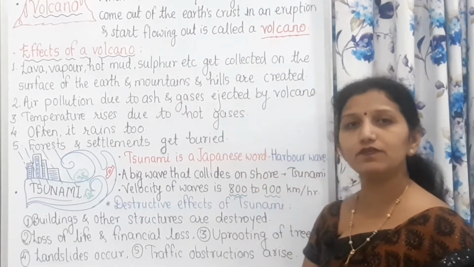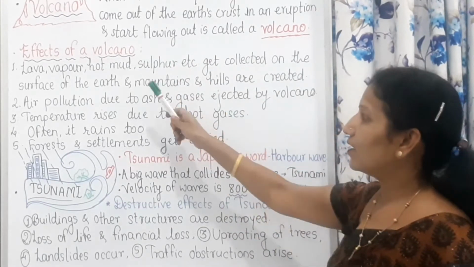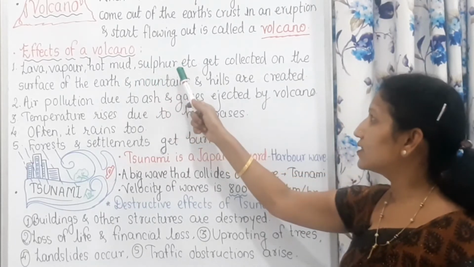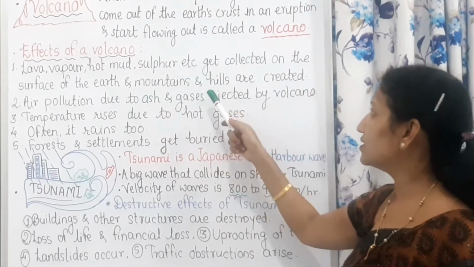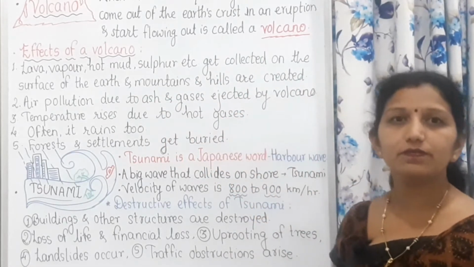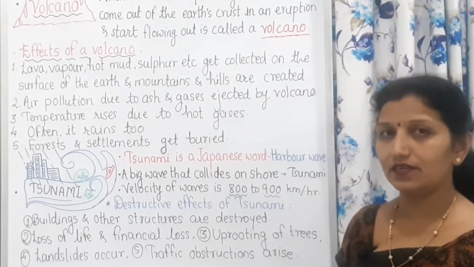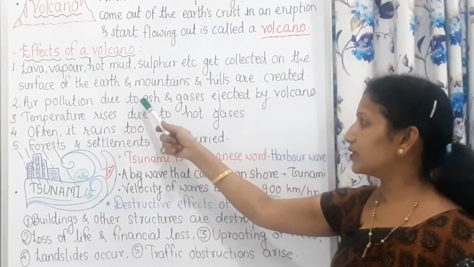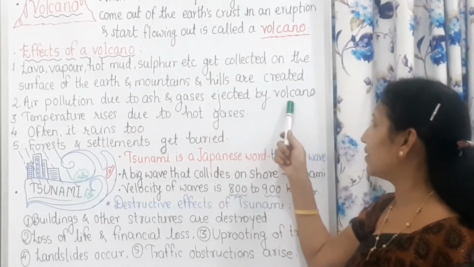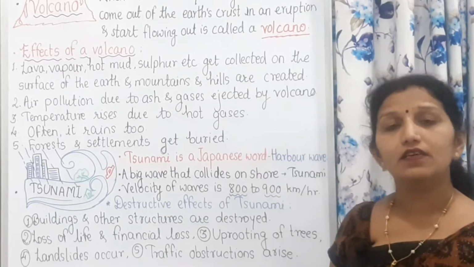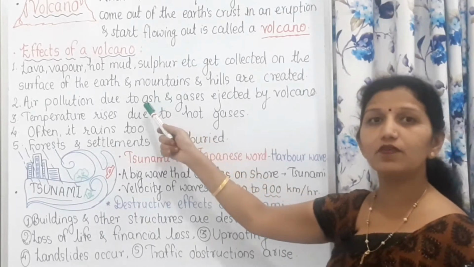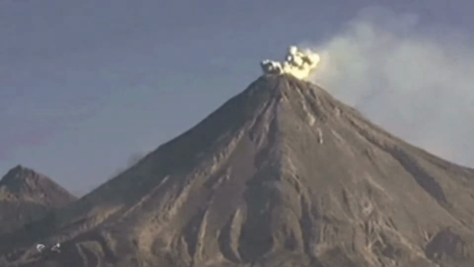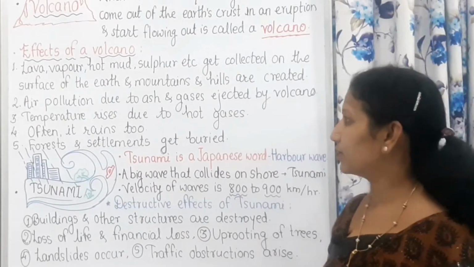Now, what are the effects of a volcano? Lava, vapor, hot mud, sulfur, etc. get collected on the surface of the Earth, and mountains and hills are created. Then, there is air pollution due to ash and gases ejected by the volcano. There is tremendous air pollution because so much ash is produced at the time of eruption, and gases are ejected, and that's why there is too much air pollution.